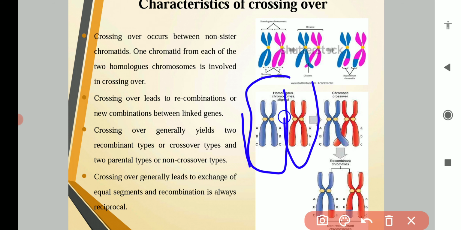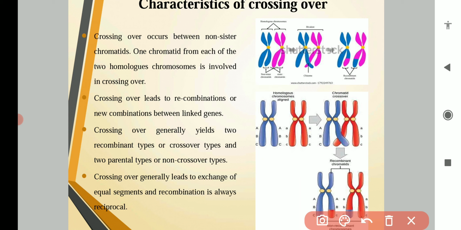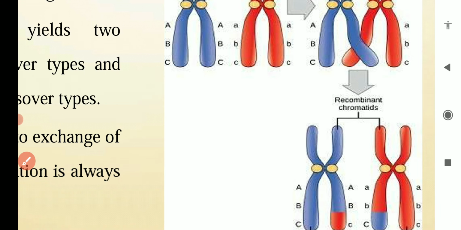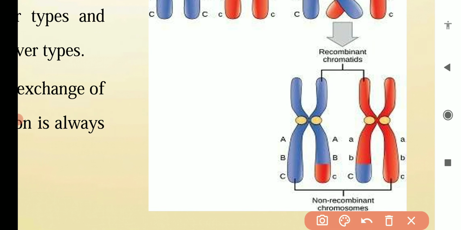On the other chromosome of the homologous pair, small a, small b, small c genes are present. When crossing over takes place and the segments exchange, you can see that segments have been exchanged between the two homologous chromosomes.